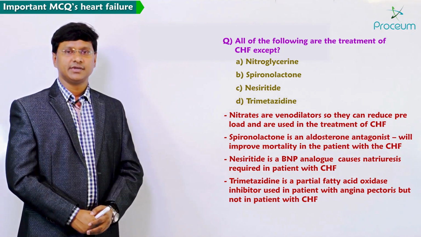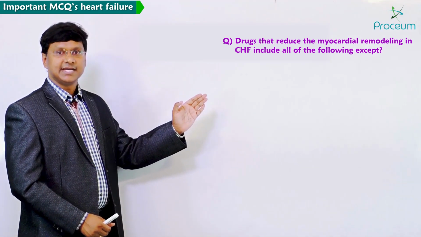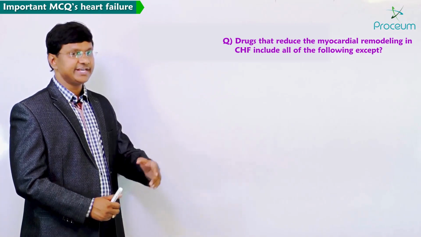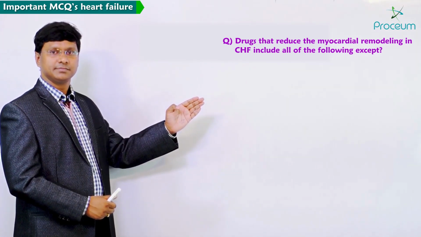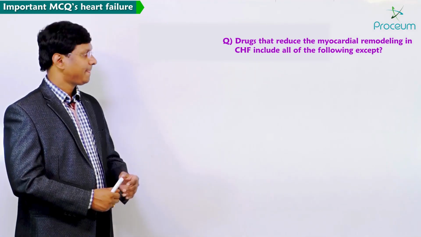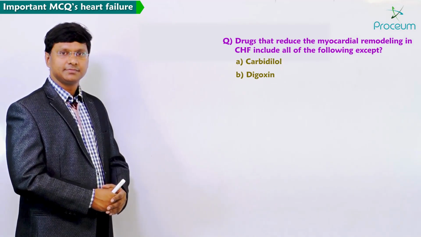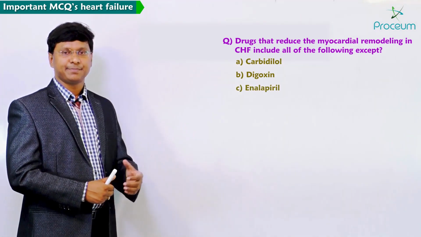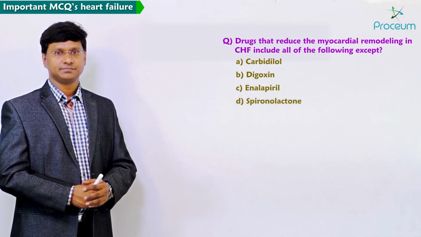And if you take the next MCQ, drugs that reduce the myocardial remodeling in CHF include all of the following except option A, carvedilol, option B, digoxin, option C, enalapril, option D, spironolactone.